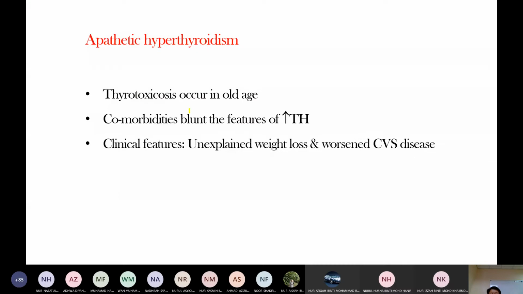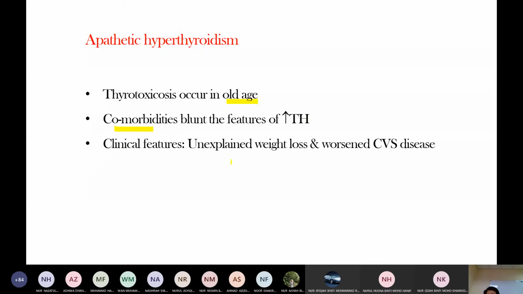Apathetic hyperthyroidism means thyrotoxicosis occurring in old age, with underlying other diseases. Comorbidity means, for example, the patient has underlying respiratory disease or heart disease. These diseases blunt the features of excess thyroid hormone.